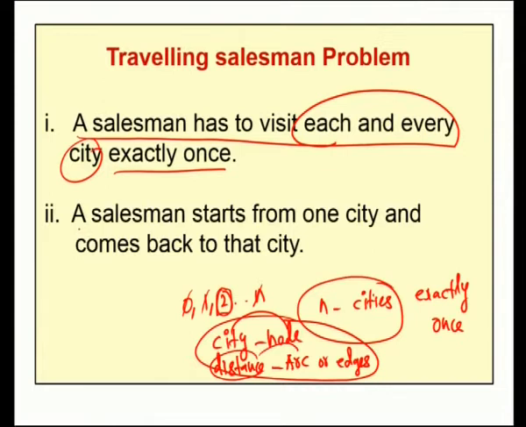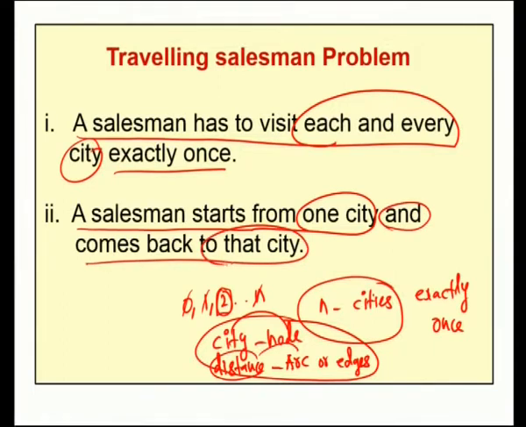And the second condition is that the salesman starts from one city and comes back to the same city. Therefore, the tour should be a closed tour, in the sense that the starting and the ending point are the same. So, these are the 2 assumptions made in the traveling salesman problem.